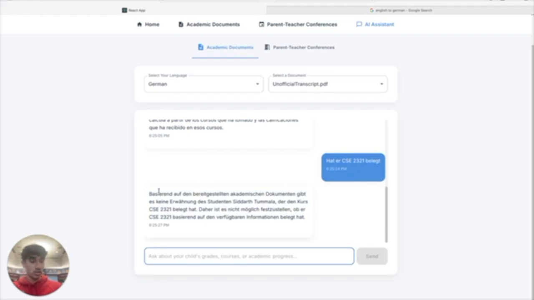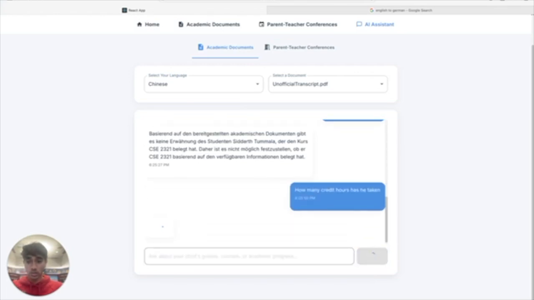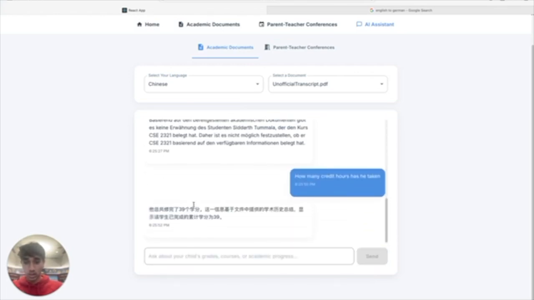And a final question is, how many credit hours has he taken? And let's do this one in Chinese. And as you can see, we've taken 39 credits here. So this is a brief overview of the chat system pertaining to academic documents. And this is not just limited to the scope of transcripts. You can ask anything about any document pertaining to your particular student.